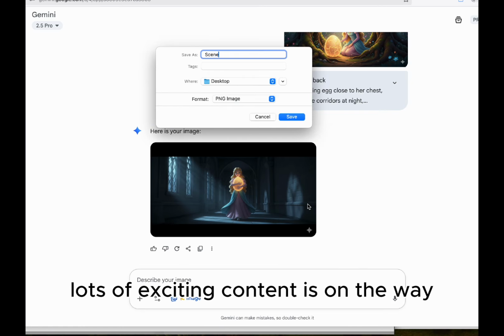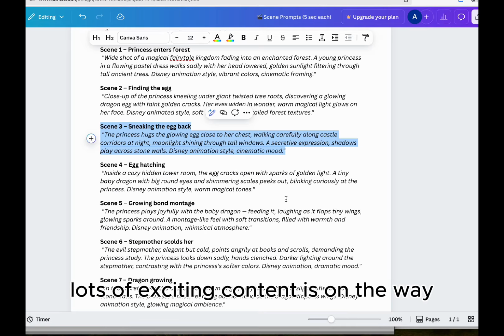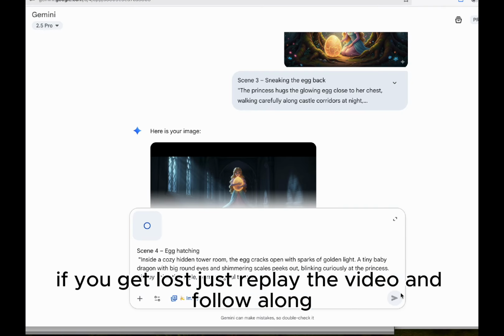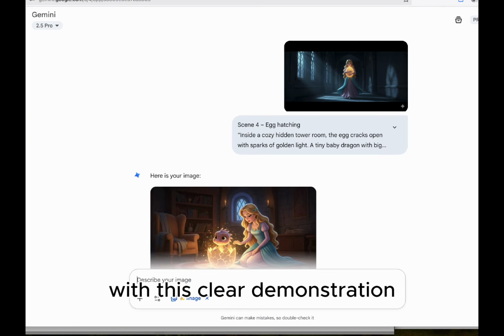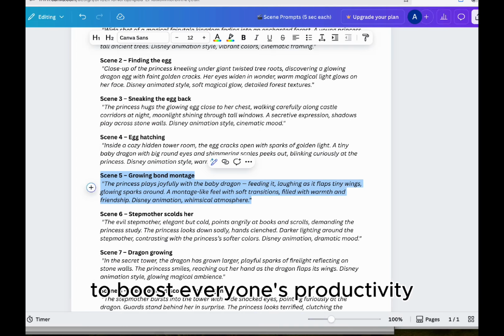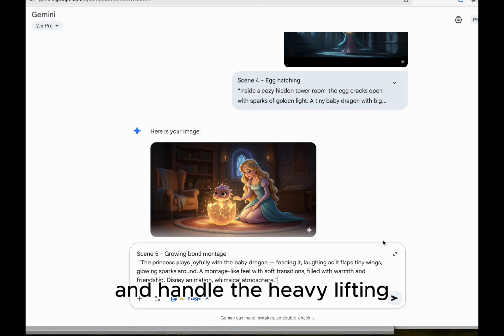So stay tuned. Lots of exciting content is on the way. We're almost done with the 5 scene image generations. If you get lost, just replay the video and follow along. With this clear demonstration, one thing is certain. The AI era is here to boost everyone's productivity and handle the heavy lifting.